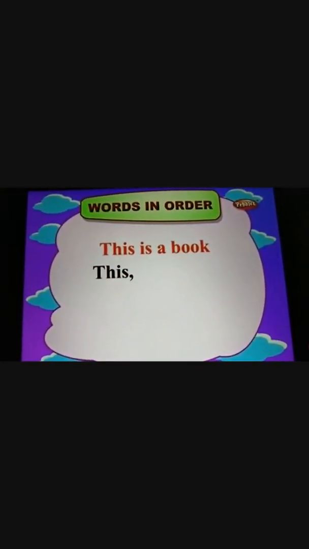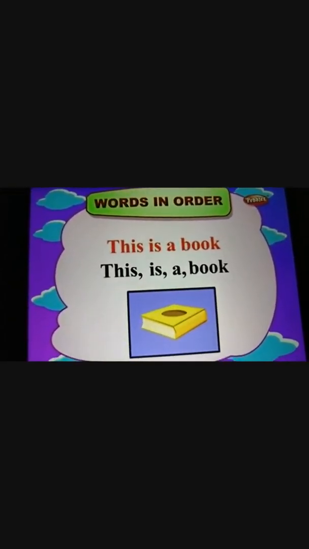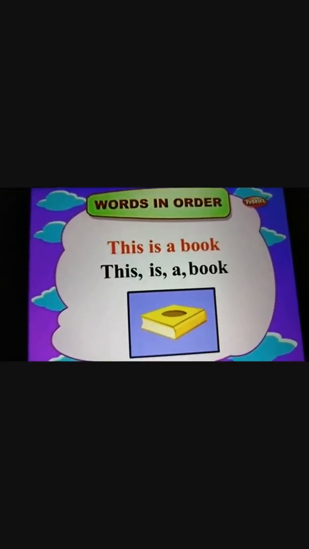So what we learnt is that letters form words and words make sentences. So words are grouped together to make a sentence. Now let us make some arrangement of words. Let us see some more examples. This is a book. Now in this sentence, there are four words. When they are arranged in a proper way, we can read and understand the sentence that this is a book.